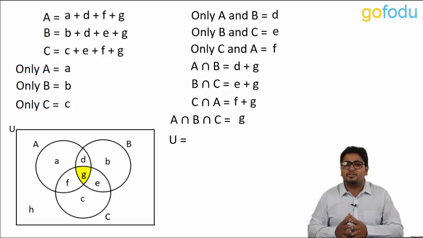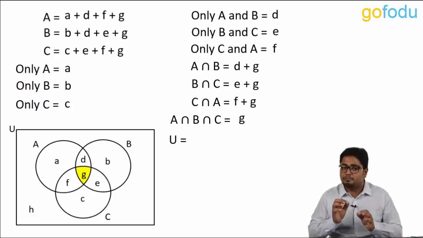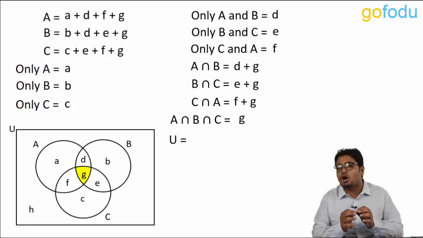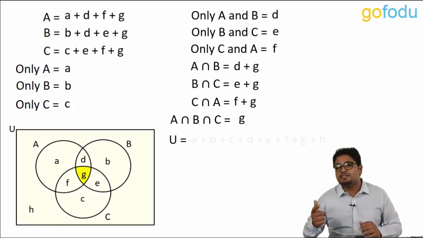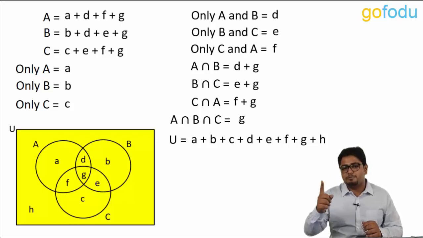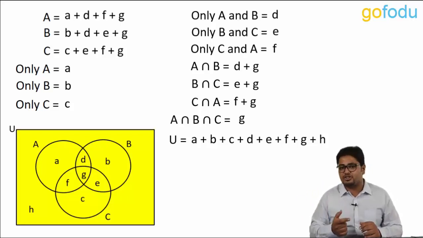H is the element which belongs to none of the three sets but will be counted when we talk about the universal set. So, the universal set will be A plus B plus C plus D plus E plus F plus G plus H.